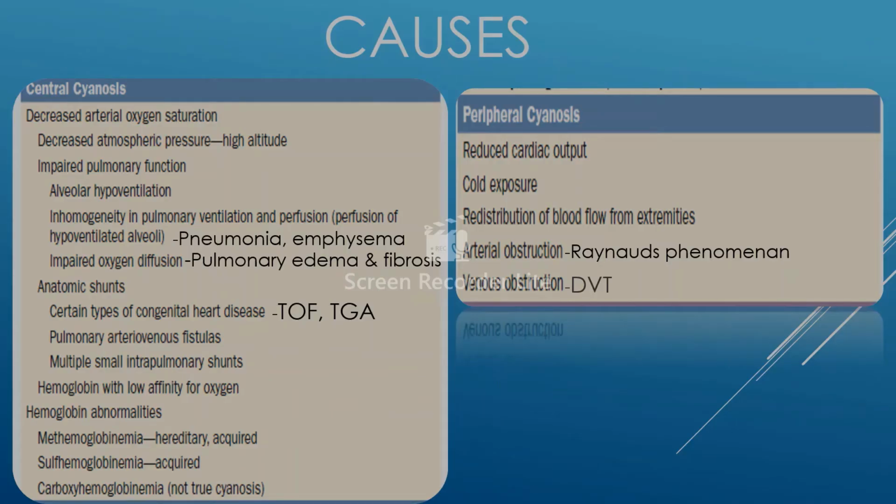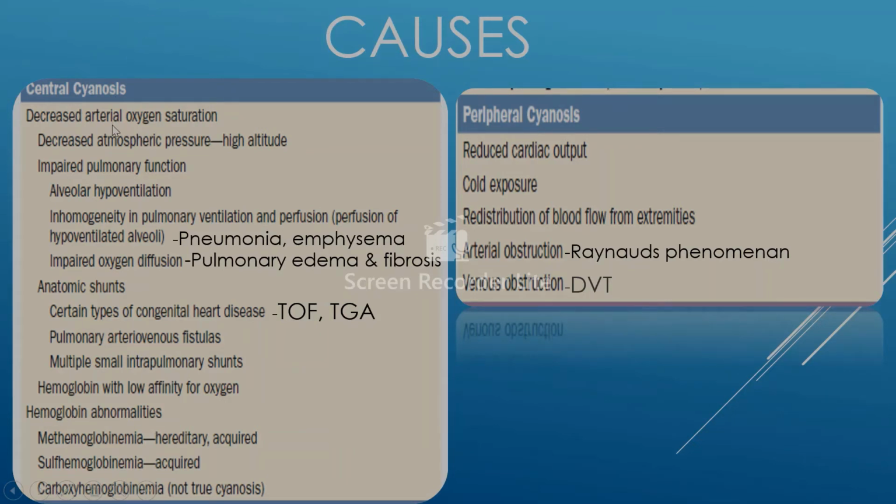Causes of cyanosis. The causes could be divided for central cyanosis and peripheral cyanosis. The major two categories for central cyanosis are decrease in arterial oxygen saturation and abnormal hemoglobin.